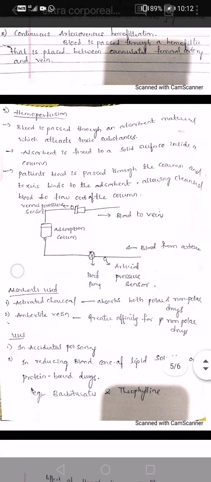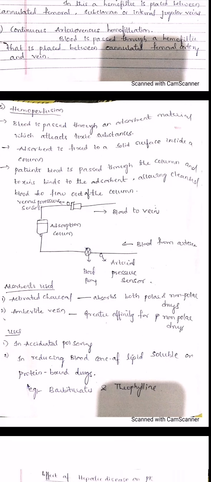Next, the fifth one is hemoperfusion. So the blood is passed through an adsorbent material which attracts the toxic substances. The adsorbent is fixed to a solid surface inside a column. So here in hemoperfusion we are not taking any semi-permeable membrane or anything. We are just taking a material called the adsorbent material.